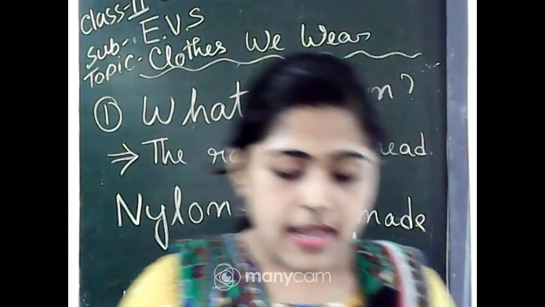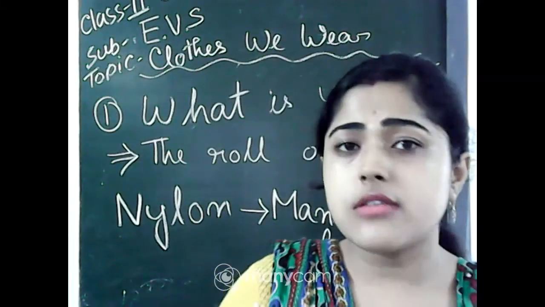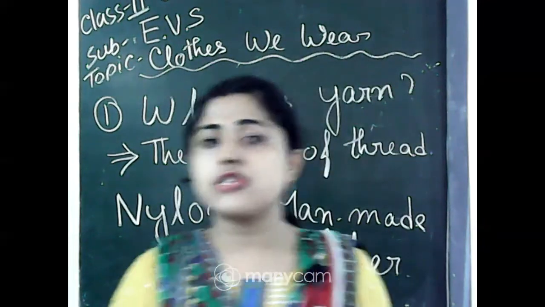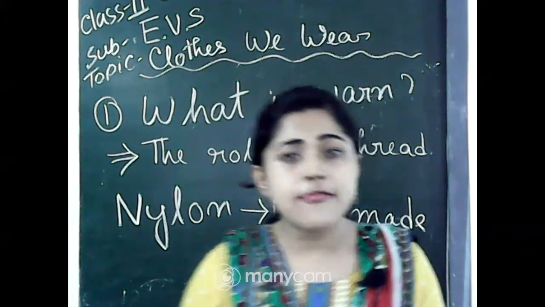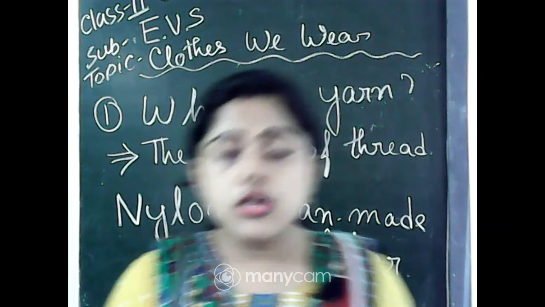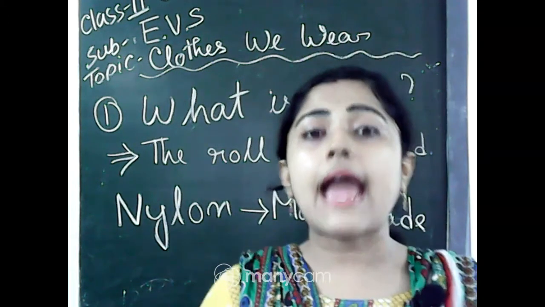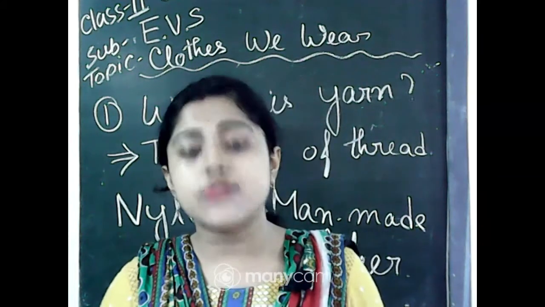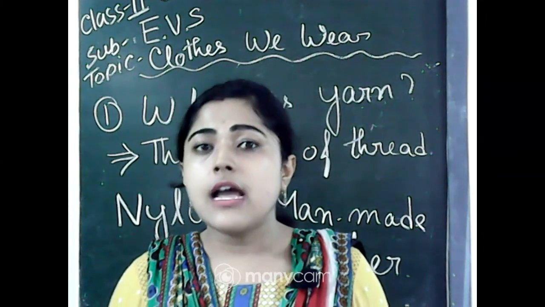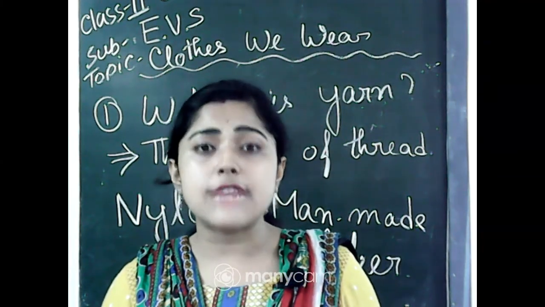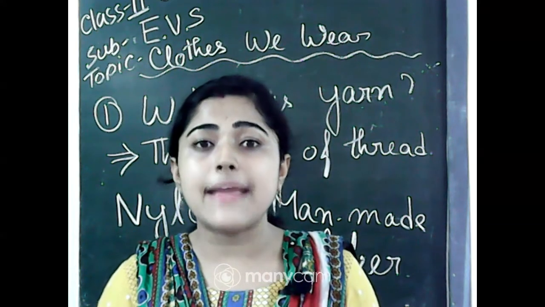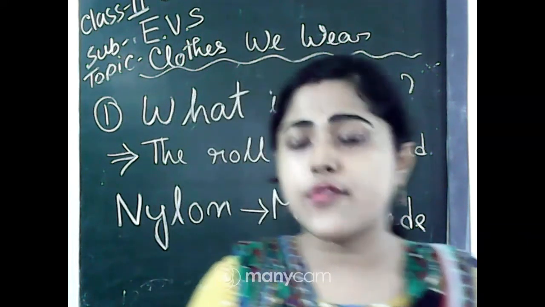Man-made fiber. As this is a man-made fiber, man-made thread, we can mix it with cotton thread also, or we can mix it with the silk thread also, because if we mix it, we get a better thread, better quality of thread.